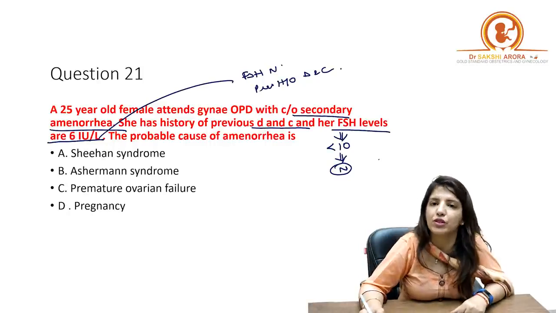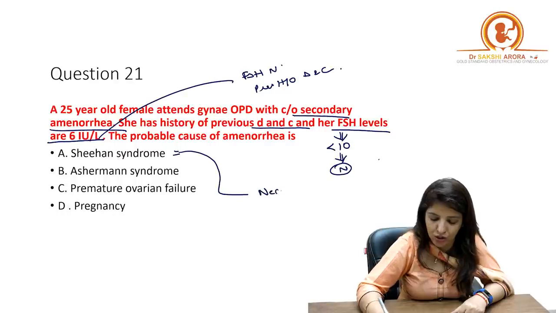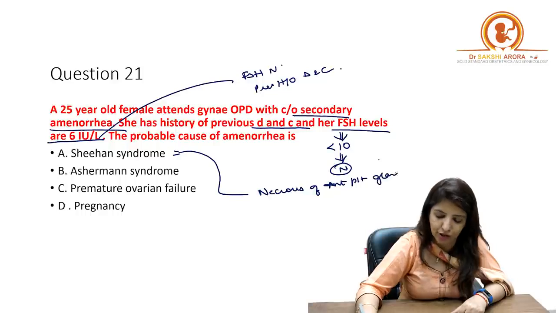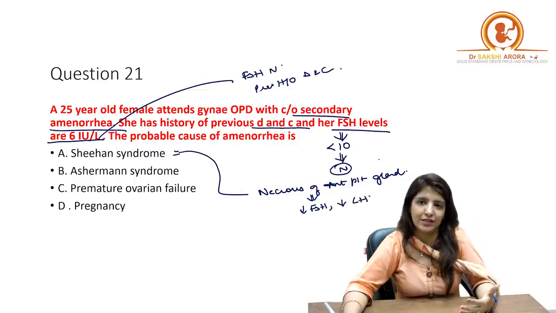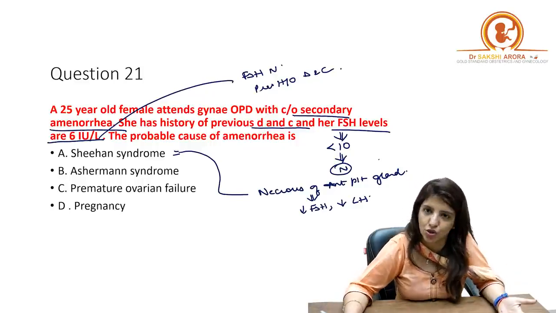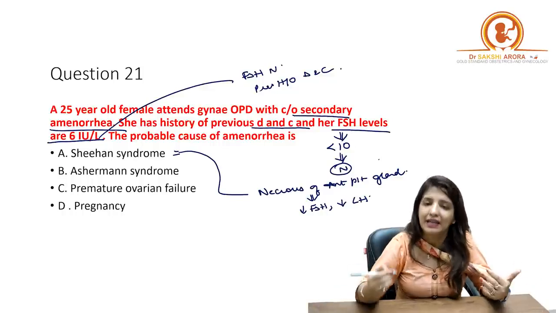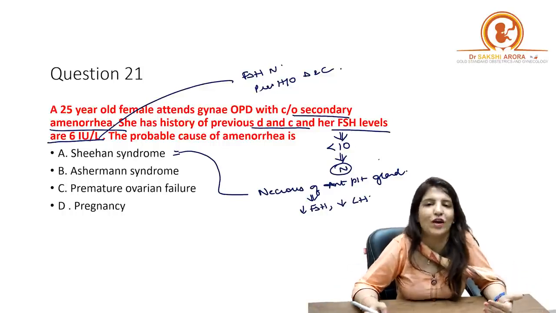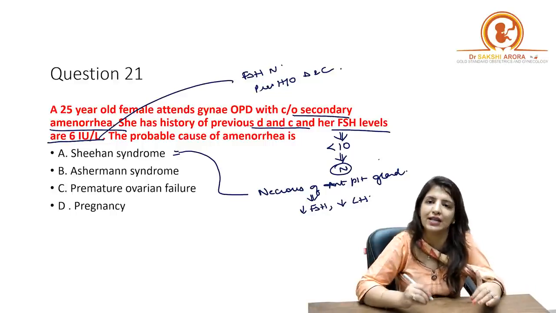The first option which was given to you was Sheehan syndrome. In Sheehan syndrome, there is necrosis of the anterior pituitary gland. Now, because there is necrosis of the anterior pituitary gland, the levels of FSH will decrease and the levels of LH will decrease, right? So, postpartum necrosis of anterior pituitary gland, that is what is Sheehan syndrome. And if anterior pituitary gland is necrosed, the levels of LH and FSH will be less, right? And over here the question is saying that the FSH levels are normal, so it cannot be Sheehan syndrome.